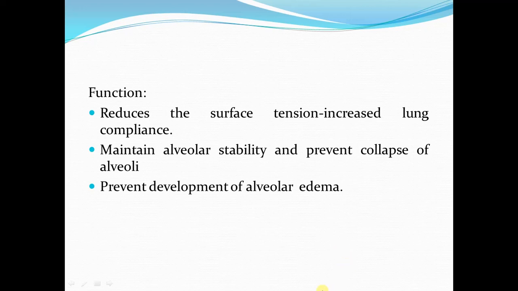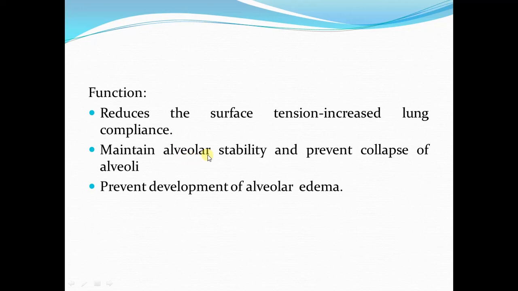Now, coming to the functions of the surfactant. The most important function of the surfactant is to reduce the surface tension. By reducing the surface tension, it increases the lung compliance. By reducing the surface tension, it reduces the tendency of alveolar collapse.